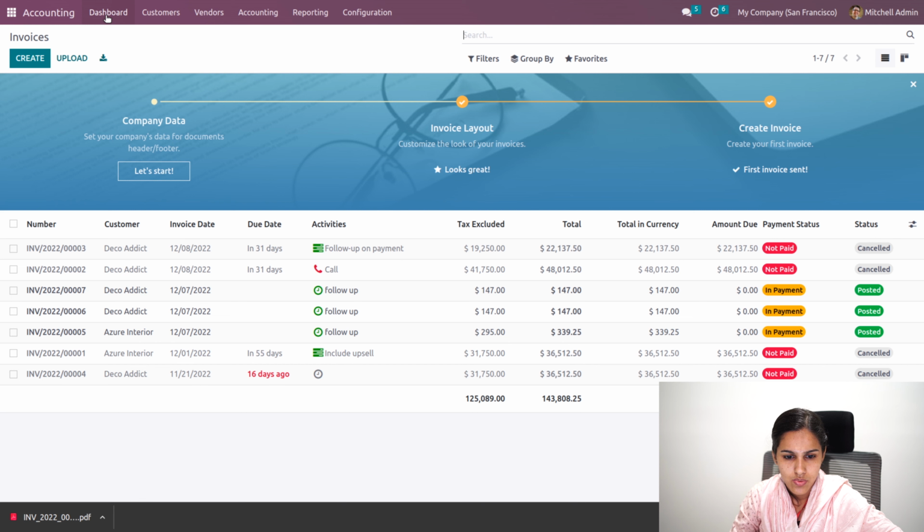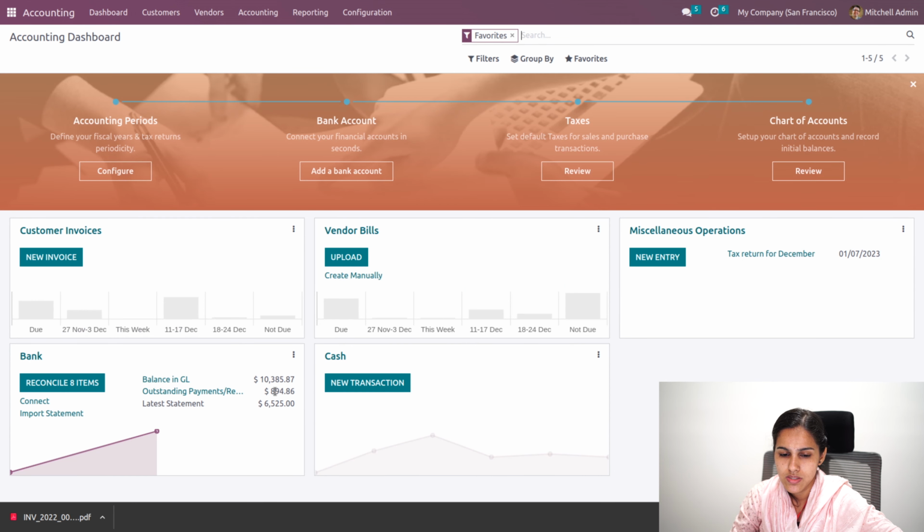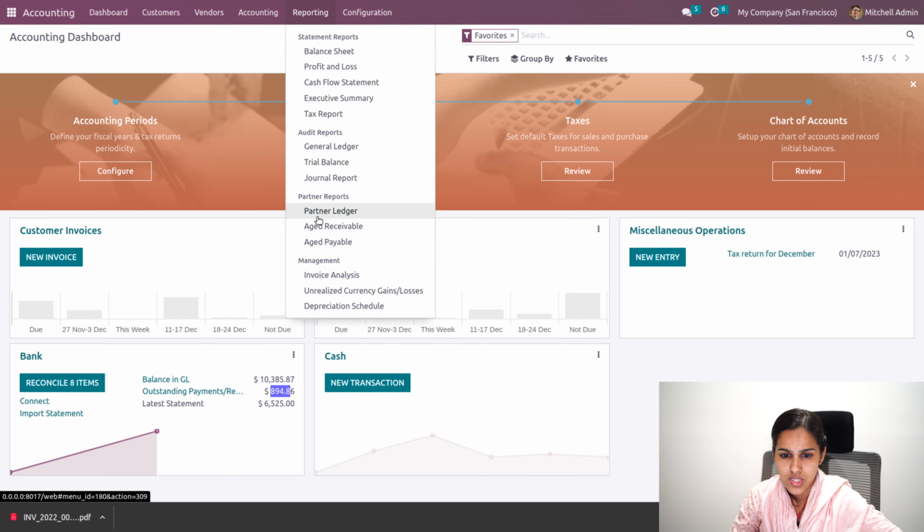And also over here you can see that the outstanding payment has changed to 894. That is, the payment is already reconciled. So the payment will be moved from the outstanding receipt to our bank statement, our bank account. So we'll check the partner ledger or go to the general ledger.